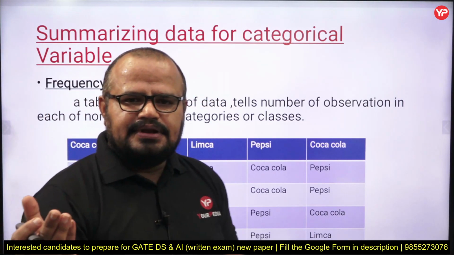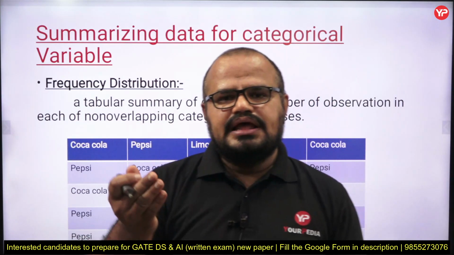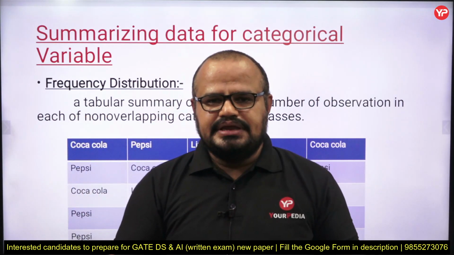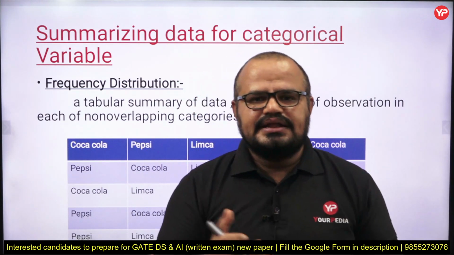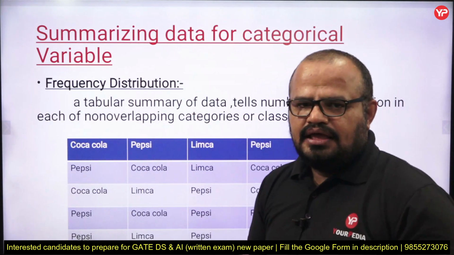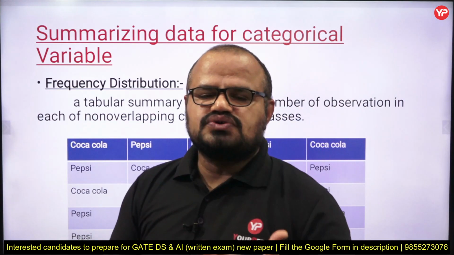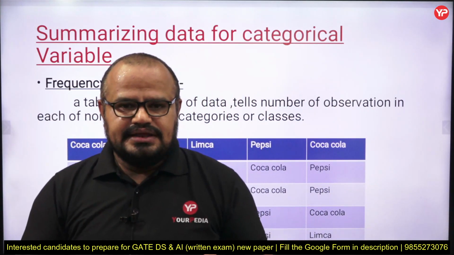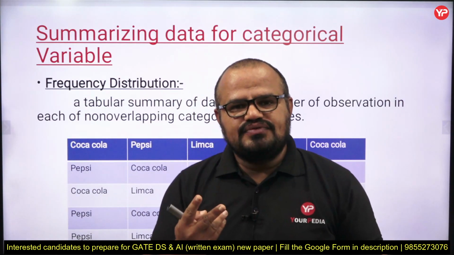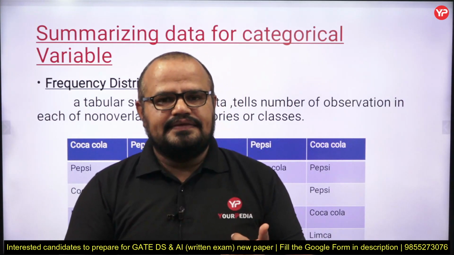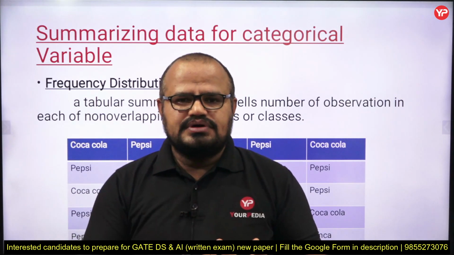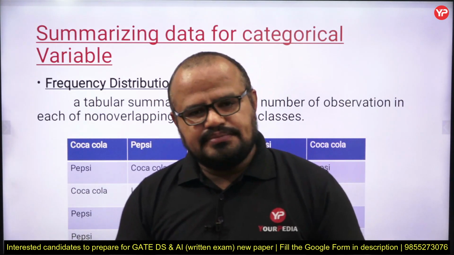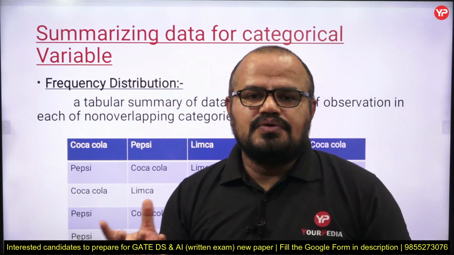Suppose we have a variable whose type is categorical in nature, meaning the values or classes are categories. For example, a variable soft drink is categorical in nature. In the soft drink variable I can have one category as Pepsi, one as Coca-Cola, one as Dew, one as Sprite, and so on. So this is a categorical variable.